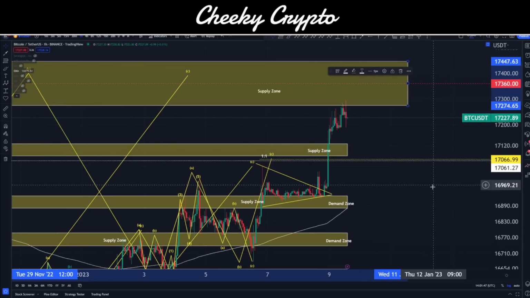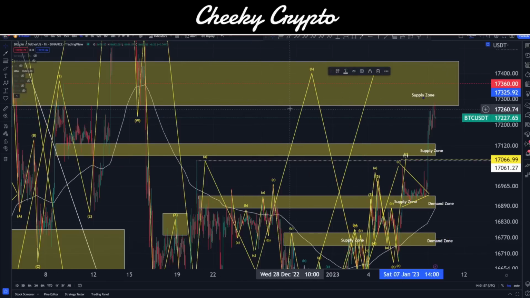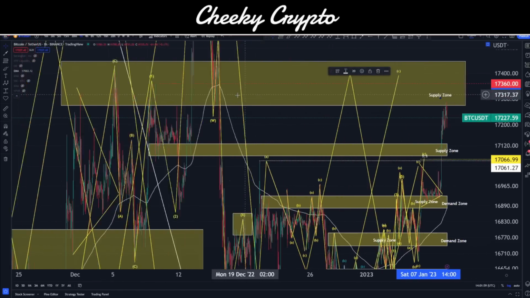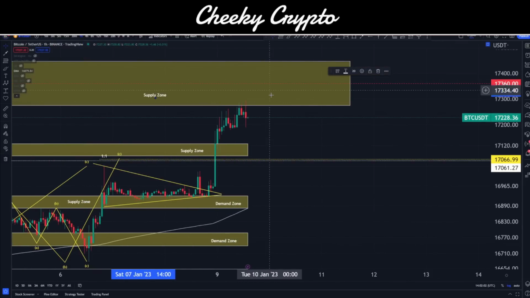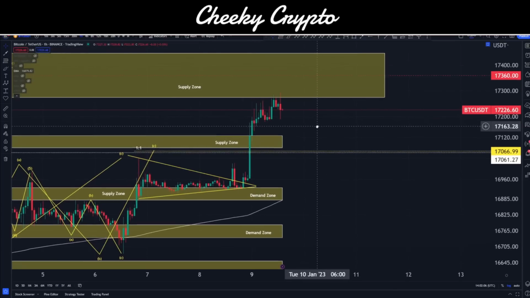Been talking about it for such a long time. It's good to see that we're finally there. This is, of course, 17,274 to 17,447. There is a lot of selling pressure up in this range. This is an area that we consolidated on quite a bit in the past, so I'm not expecting us to push on through it. It's possible, of course. I wouldn't expect it. We'll see how things go here.